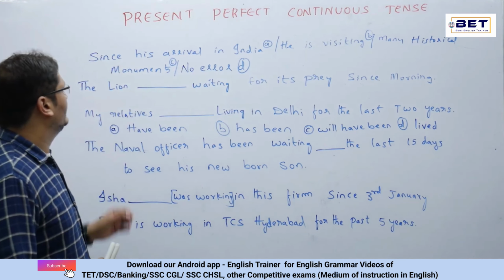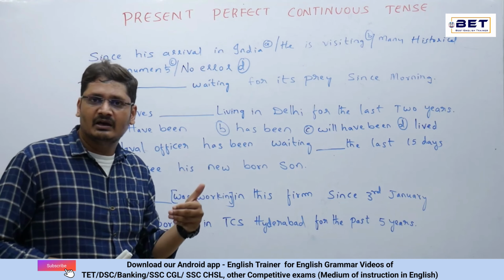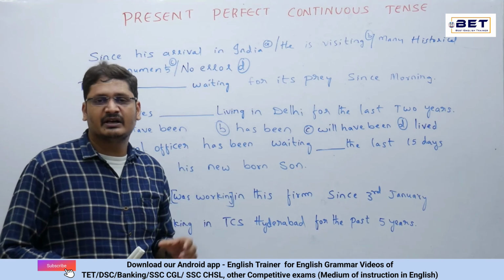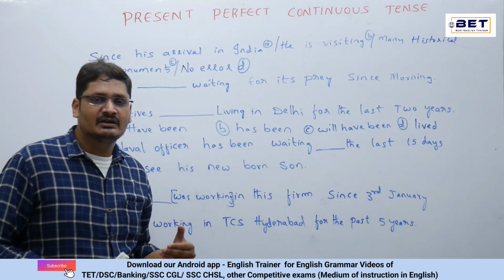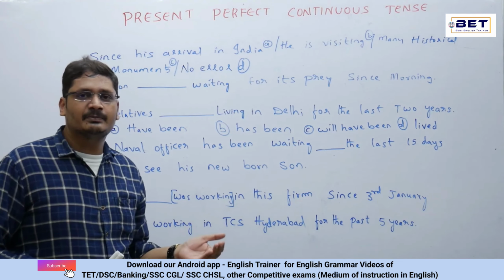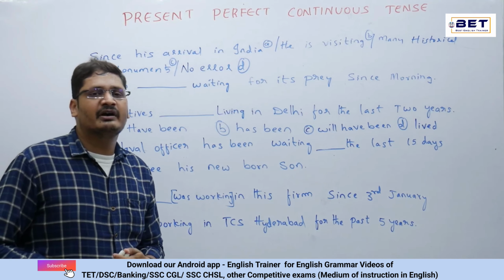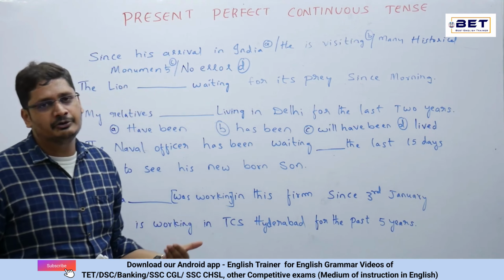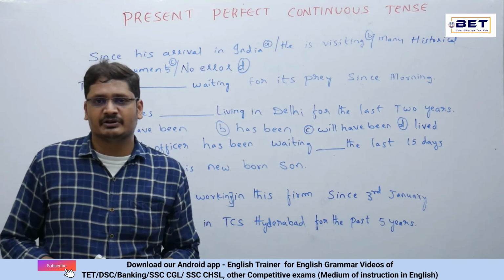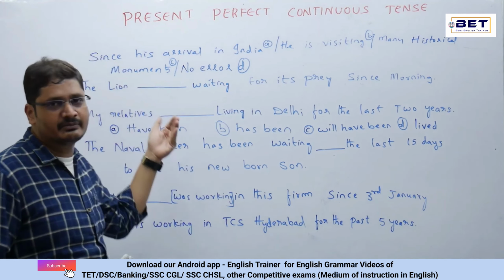Next, he has arrived in India and it is still going on. So that is the condition. This condition tells us that the sentence is in present perfect continuous tense. If your work has already started and is still going on, in that instance we use the present perfect continuous tense. Now this question is of the same type.